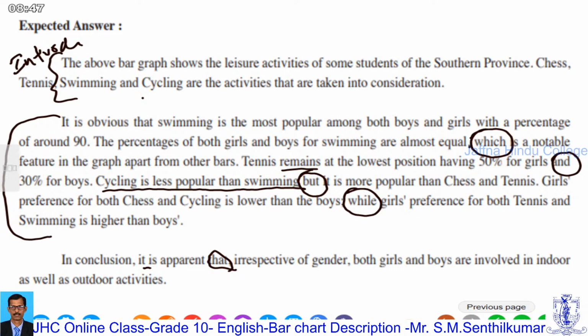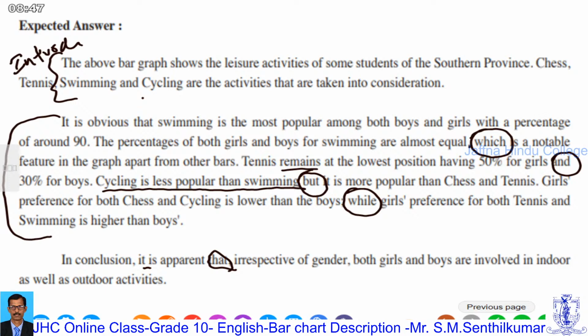Whether it is right or wrong doesn't matter. The structure should not be just 2 or 3 sentences. You have to use which, and, but, while, when, as well as, at the same time, like that.